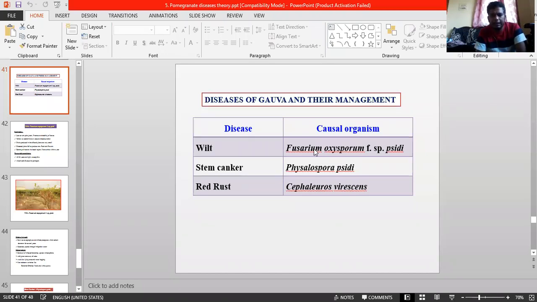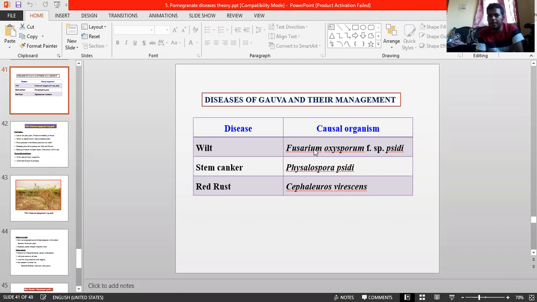Okay, now we can deal with the diseases of guava and their management. In guava, only one disease plays a major role from the farmers' economic point of view, that is the wilt complex. It is caused by a fungus, Fusarium oxysporum f. sp. psidii, along with a few nematodes. I will discuss those later.